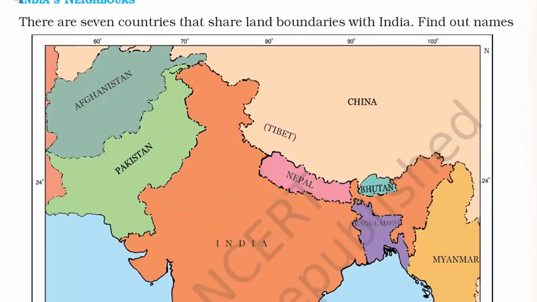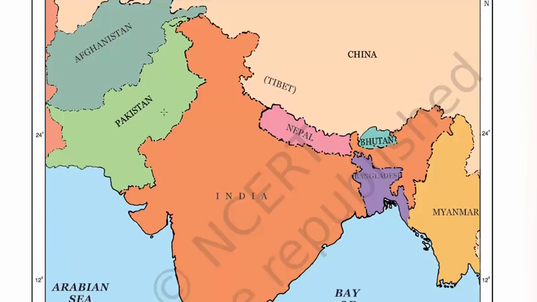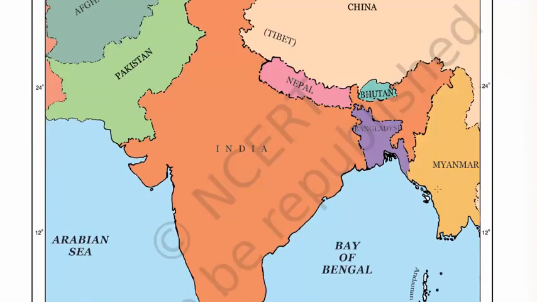Now let's read about a few neighbors of India. There are 7 countries that share land boundaries with India. So we have 7 neighbors, and they are Pakistan, Afghanistan, China, Nepal, Bhutan, Bangladesh, and Myanmar, however you want to pronounce that.